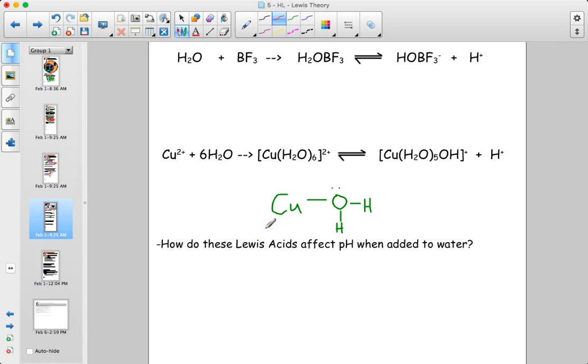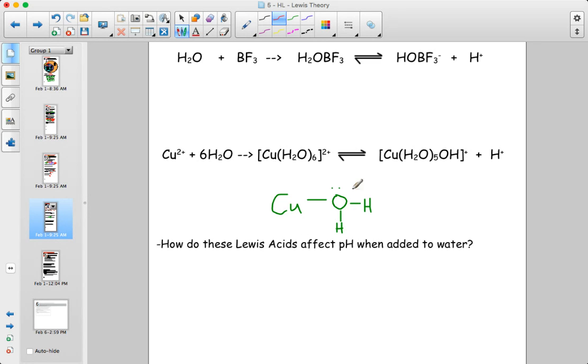So just to focus in on one water molecule as a ligand here, when water is a ligand and this bond is between the copper and the oxygen, it actually makes oxygen have 3 covalent bonds, which is not really what oxygen tends to do. It tends to just have 2, since it has 6 valence electrons of its own.